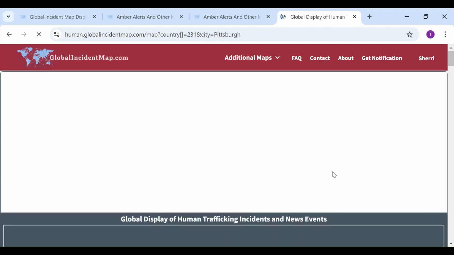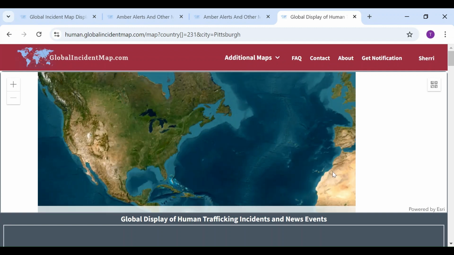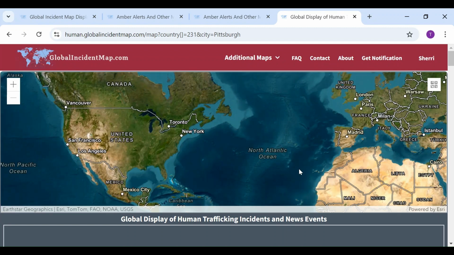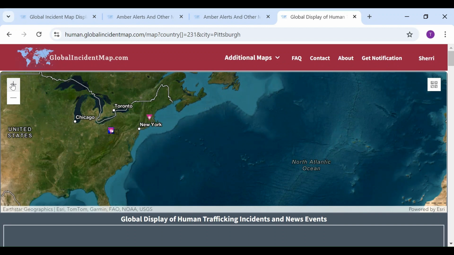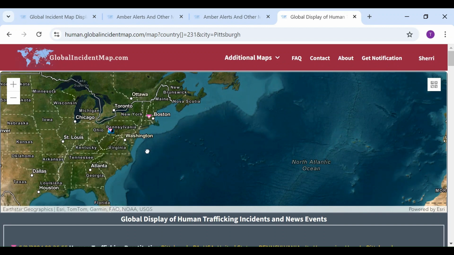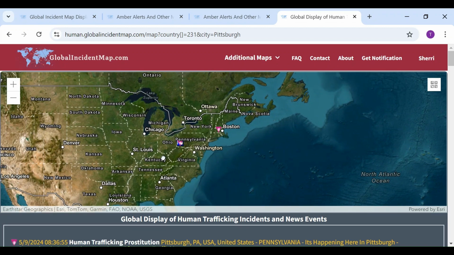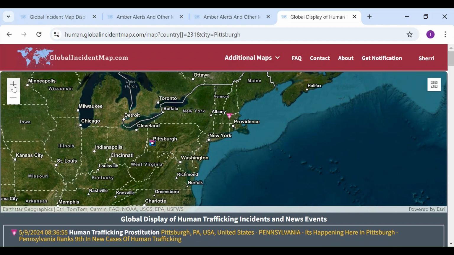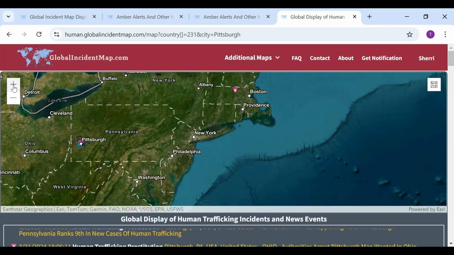Now let's dive into human trafficking in my local area of Pittsburgh, Pennsylvania. It's loading up the map right now, and below that will be the ticker with further details for Pittsburgh, Pennsylvania. When it loads, you're only going to see events for the area I selected this time. Oh geez, right below it says Pittsburgh ranks 9th in new cases of human trafficking. Not much of a shock to me, as we are just a few hours drive away from Philly, and that's one serious area of trafficking.